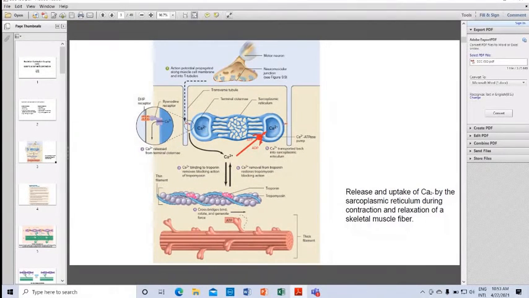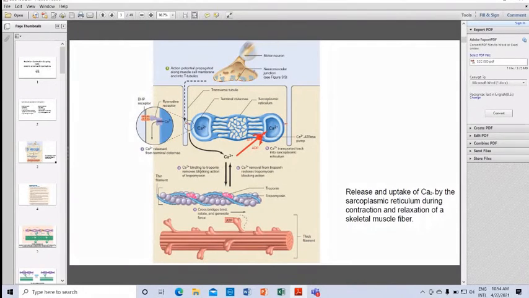So the first point is that the action potential is propagated along the muscle cell membrane and into the T tubules. Number 2: calcium is released from the terminal cistern. Calcium is released because of the interaction of the dihydropyridine receptor and the ryanodine receptor on the sarcoplasmic reticulum. Because of this interaction, calcium from the sarcoplasmic reticulum comes out.